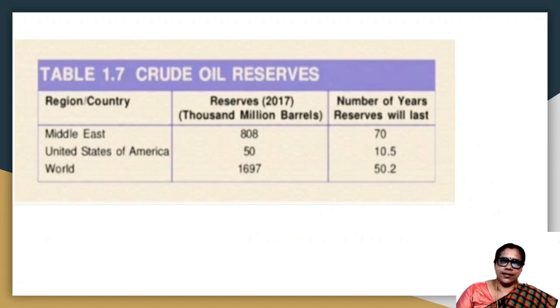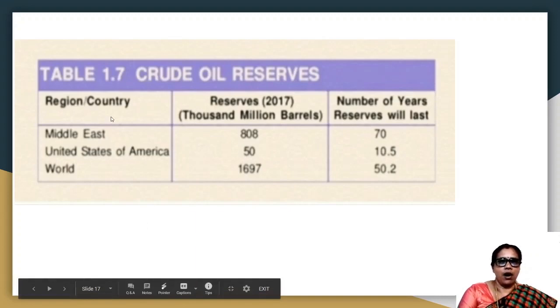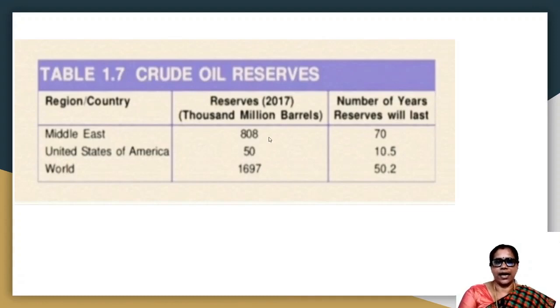Now let us see a tabular column which is given in our textbooks. That is an example for how the oil reserves are getting depleted. That is crude oil reserves. Here you find 3 columns. In the first column you can see Middle East countries. Middle East countries oil reserves, as per the 2017 data, it is having 808,000 million barrels. And in this column they have shown for how many years it will be lasting. It will last for 70 years.